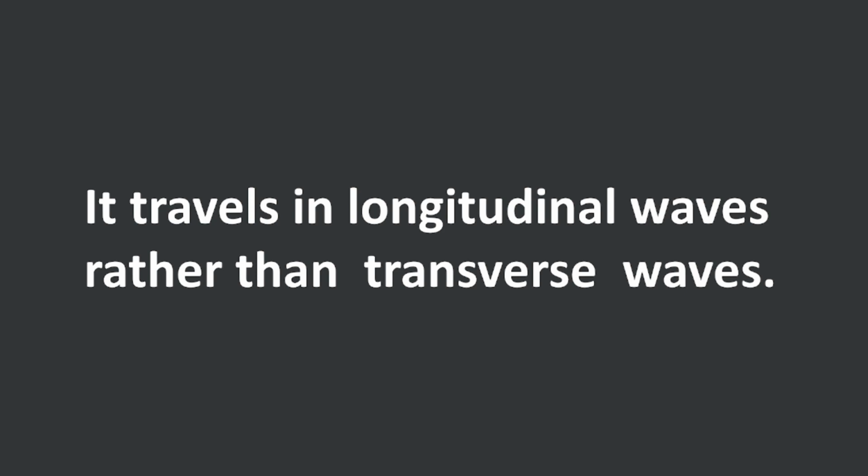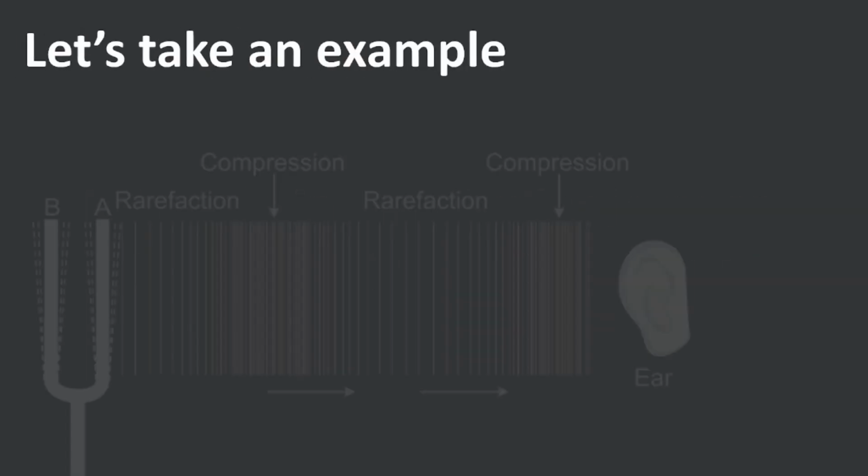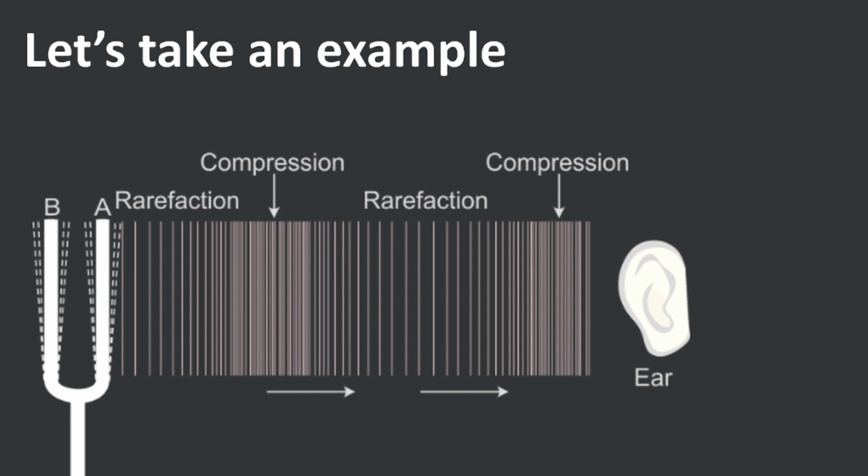Now let's talk about how sound creates these waves with an example. The example is of a fork, and what we do is make this fork vibrate. When this fork vibrates, what we will observe is a series of compression and rarefaction.